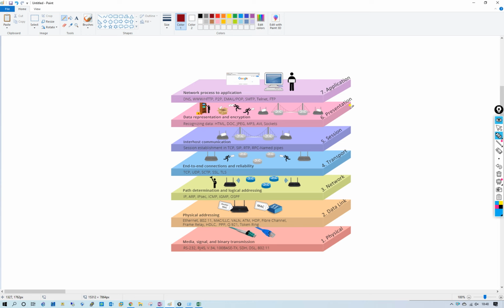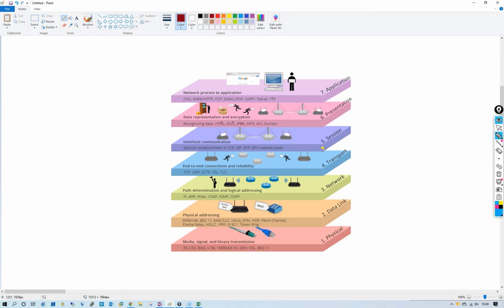After the application layer, data will go to the presentation layer. It will check what kind of file is available here, like an HTML file, document, photo, MP3, anything. It will check according to the presentation layer. After the presentation layer, data will forward to the session layer. The session layer handles session establishment, using protocols like SIP, real-time protocol, RPC, named pipes.